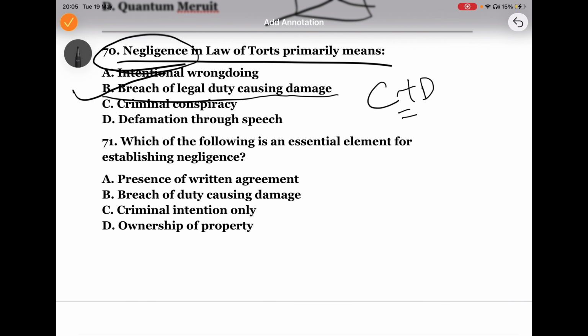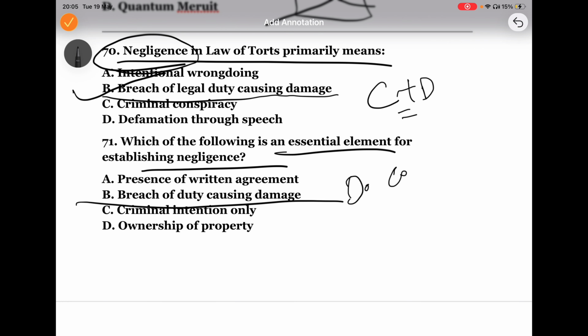Next one. So what are the essential elements of negligence? Breach of duty causing the damage. To prove negligence, three things are important. One is duty of care. Next one, the duty was breached, and damage happened. Now, without damage, a negligence claim usually fails. So, the answer is breach of duty causing the damage.